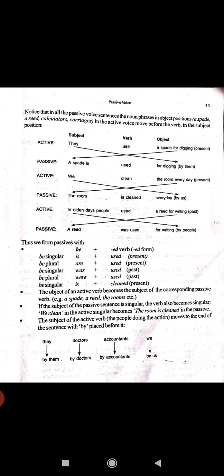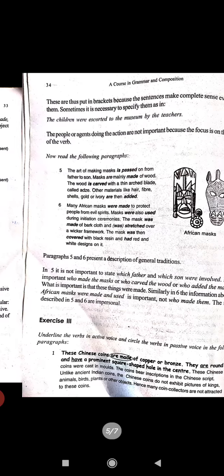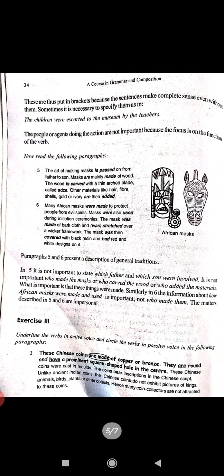the work in the passive voice, in the active voice. And in the passive voice we put them in the brackets, because this sentence gives complete meaning and complete sense. And sometimes it is necessary to specify them, as in: the children were escorted in the museum by the teachers. The people or agents doing the action are not important because the focus is on the functions of the verb.